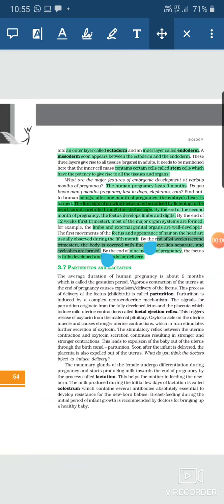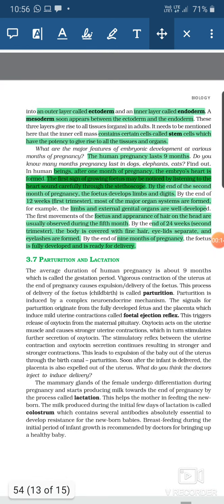Hello students, today in this module we are going to do the last topic of chapter 3, human reproduction, that is parturition and lactation. So let's begin with parturition and lactation. It is the last process after the pregnancy, and parturition means the delivery of the fetus. With the end of the 9 months duration of the pregnancy, the fetus is delivered, and that process is known as parturition. So let's discuss this topic in detail.